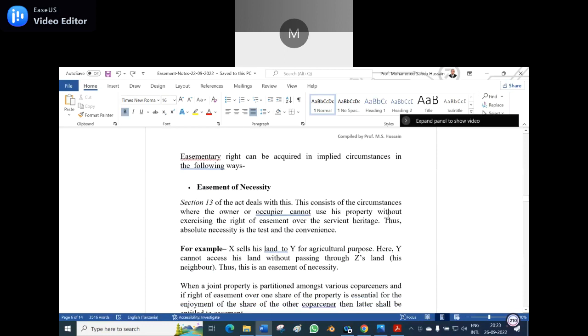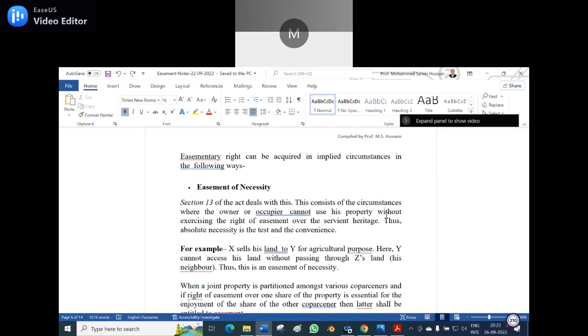This consists of circumstances where the owner or the occupier cannot use his property without exercising the right of easement over the servient heritage. Thus, absolute necessity is the test, not convenience. If there is no other way except that way, then naturally the necessity to use such a way to enjoy his own property which is adjacent to this land makes him the dominant heritage, and the other person whose land you are walking on is the servient heritage.